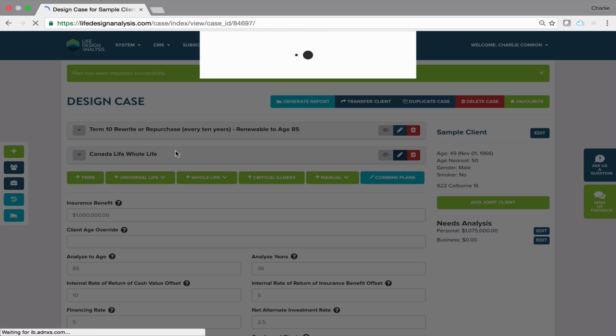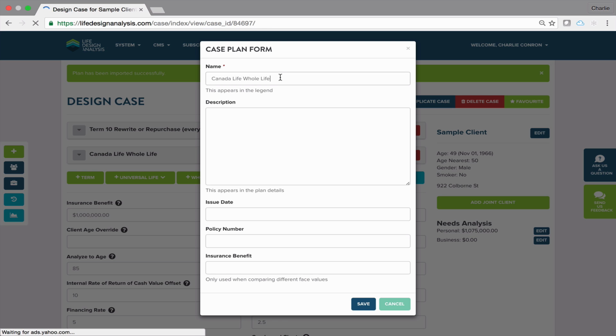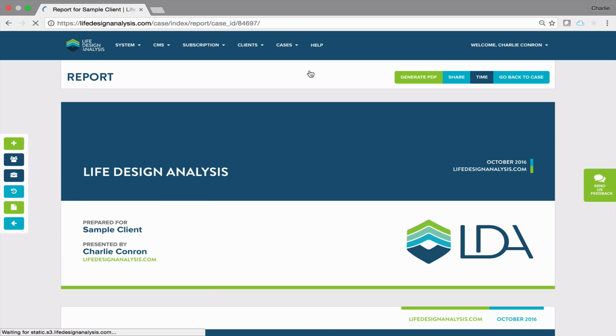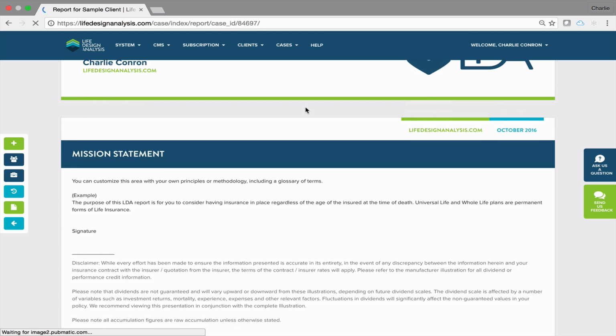Now, I can also give this a specific name, so I don't just want to call this Canada Life Whole Life. I want to give it some extra detail. Let's just generate the case and see what it looks like. And this is a very compelling comparison for your clients who are maybe procrastinating and say, I'm going to be healthy, I'll keep buying this term stuff, and maybe even they think they'll invest that difference. And again, we can actually show that too.